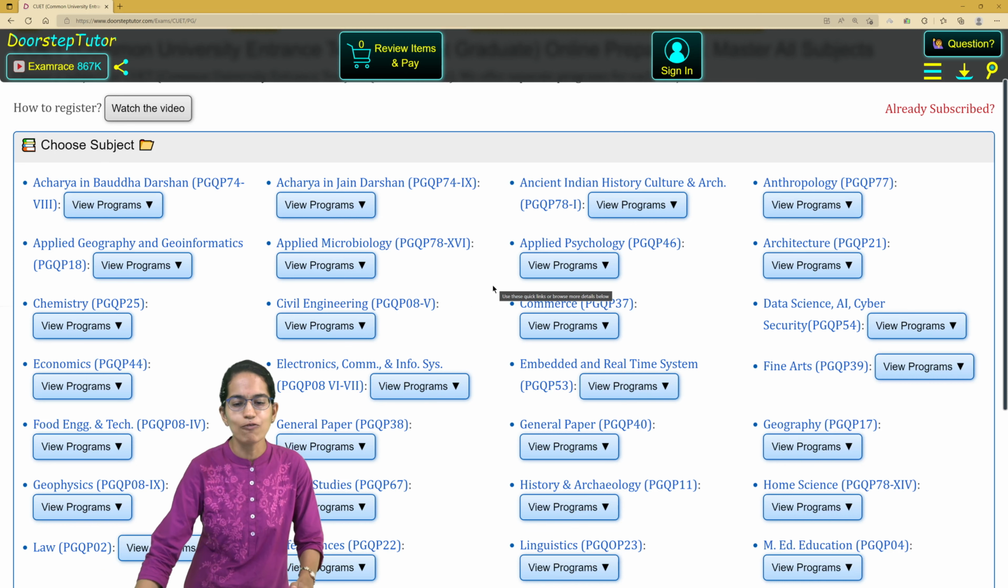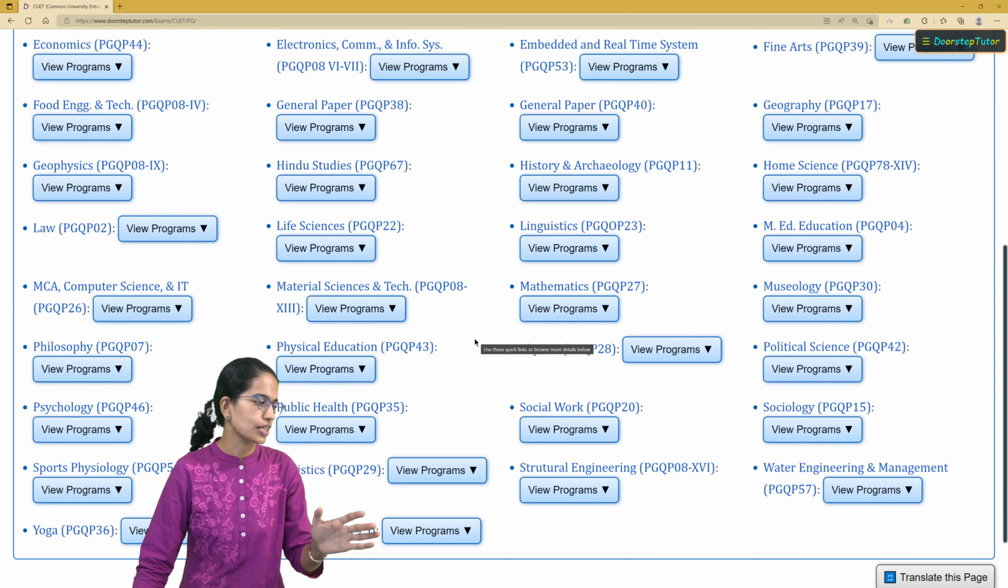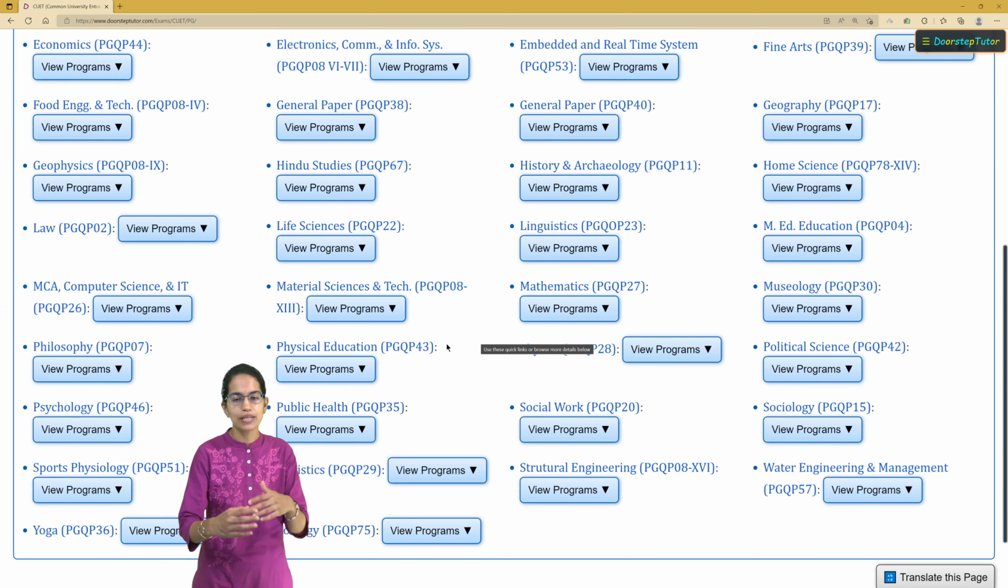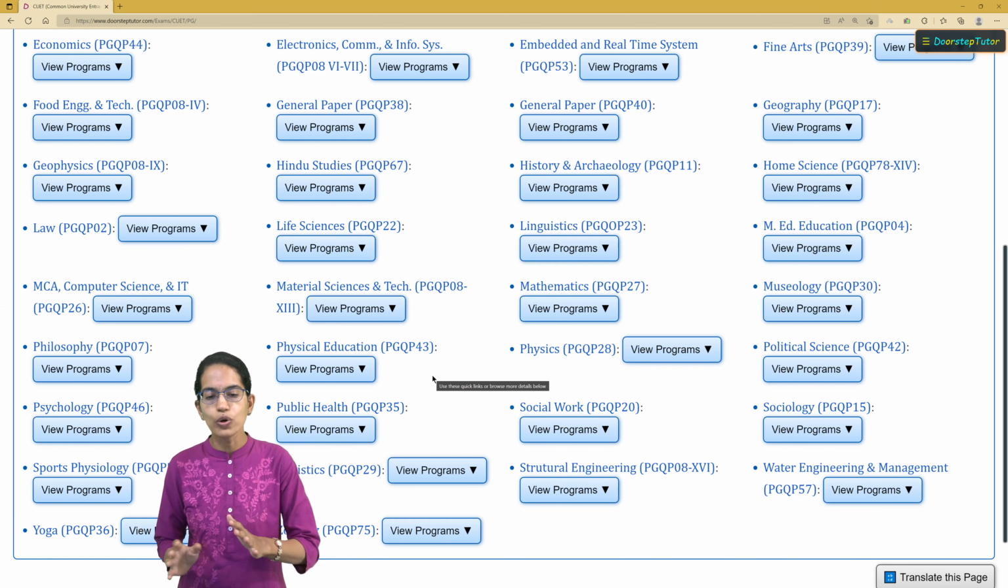So prepare well for your CUET PG examination. Here is the list of subjects which you can find helpful, and many subjects are coming in the next 2 days. So stay tuned with more updates on CUET PG.